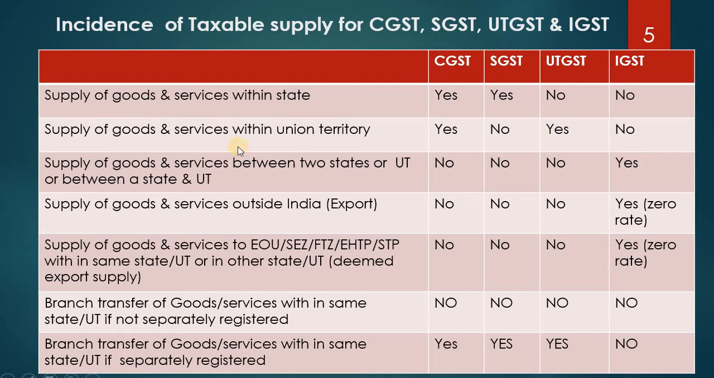Then supply of goods and services between two states, for example Karnataka and Kerala, or between union territories, that is Lakshadweep and Andaman, or between a state and a union territory, for example Karnataka and Andaman. If this is the case, what GST has to be paid? It becomes interstate, so IGST has to be paid. Interstate always means IGST.